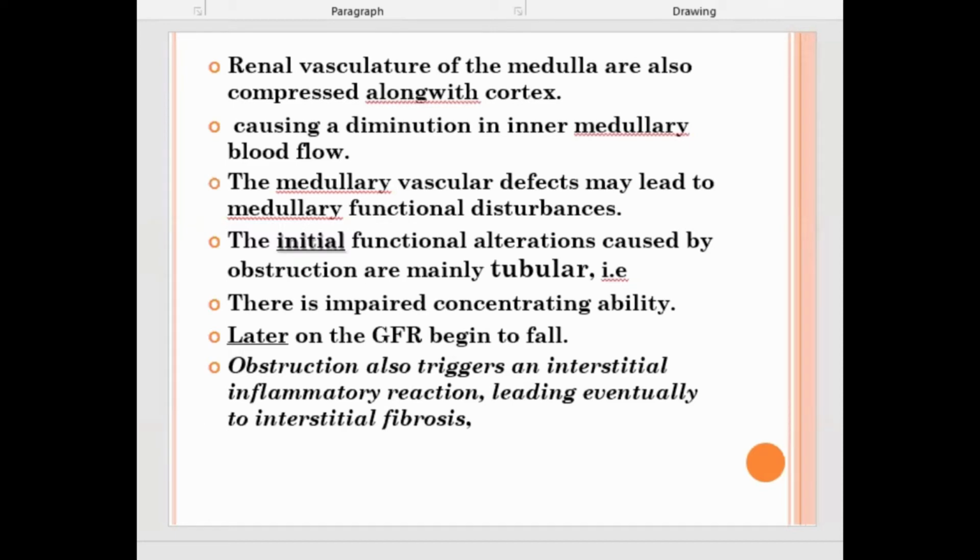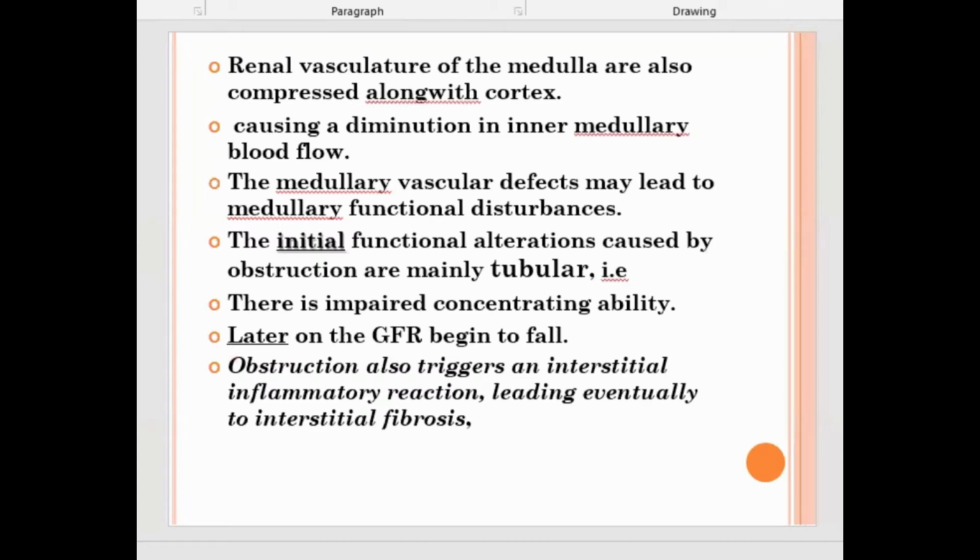Apart from that, there are chances of infection, inflammation, and interstitial fibrosis. Now, what are the causes? The causes can be gradual causes or sudden causes. It can be partial obstruction or complete obstruction. And sometimes it can be unilateral, meaning one side of the kidney or ureter, or it can be bilateral.